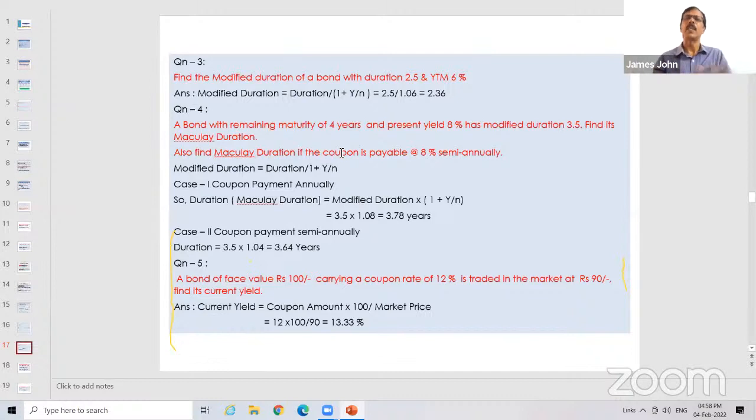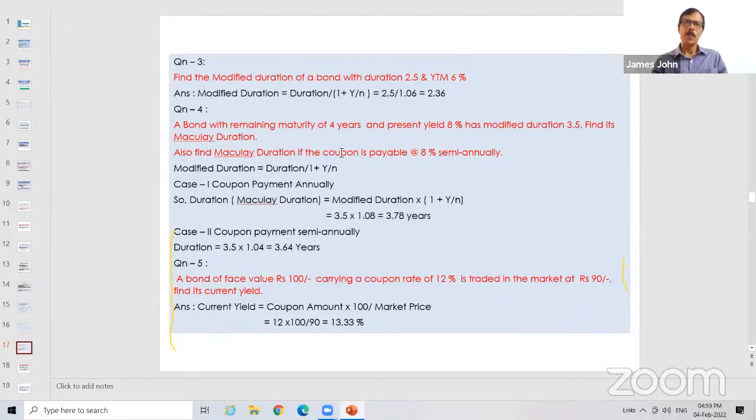What yield he gets is called yield to maturity. Current yield and YTM are different. A person can buy a bond today with a maturity of 10 years and dispose of it after 1 year. So his yield is something different. Its yield and the YTM may be different.